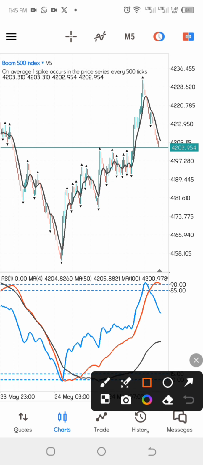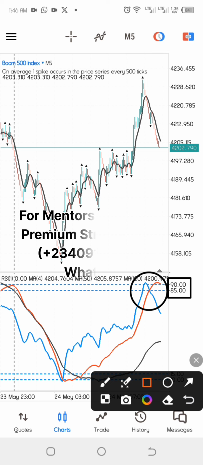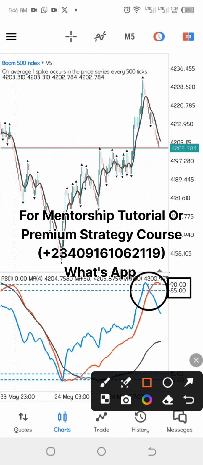Once we figure this out, the next thing you are expecting is to target where you are going to take your profit. With this strategy, your aim of taking profit is going to be where the resistance or the support area is. Here we are on Boom, so we are going to be looking to take our profit at the support area.